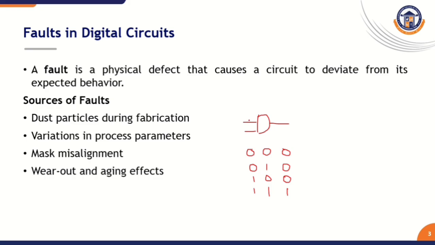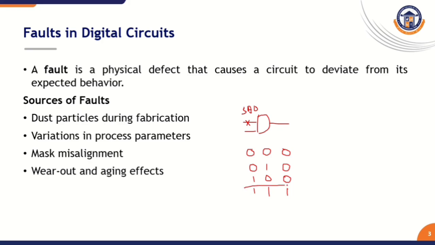But any one of the lines, here I have considered the first input line, is affected by stuck at 0. Stuck at 0 means this signal line always generates logical 0 value only. When we are applying logical 1 value, but this line is affected by this kind of fault, at that time it generates only logical 0. Because of this, we are not getting expected behavior of this gate.